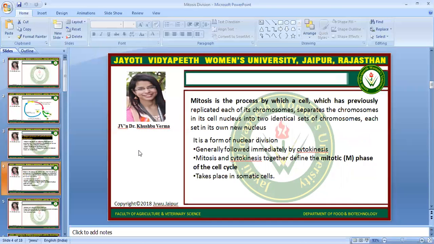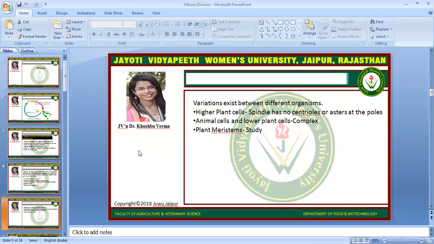And mitosis is the process by which a cell which has previously replicated each of its chromosomes separates the chromosomes in its cell nucleus into two identical sets of chromosomes, each set in its own new nucleus. It is a form of nuclear division generally followed immediately by the cytokinesis process, which makes two separated cells, and mitosis and cytokinesis together define the mitotic M phase of the cell cycle. Next, it takes place only in somatic cells, not in gamete cells.